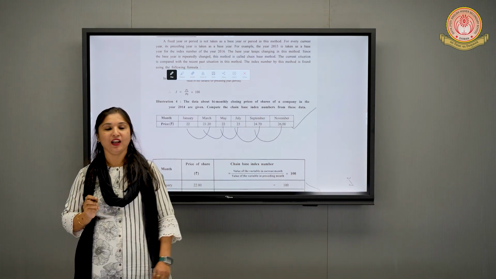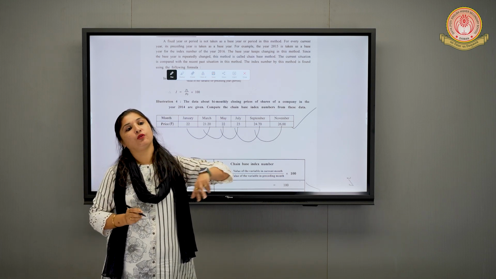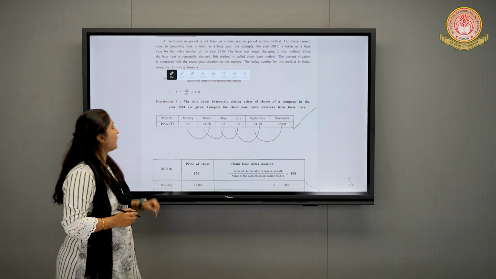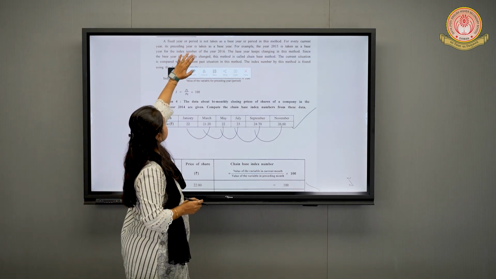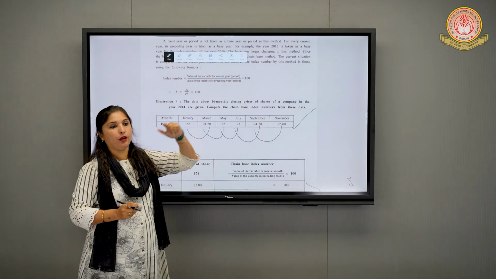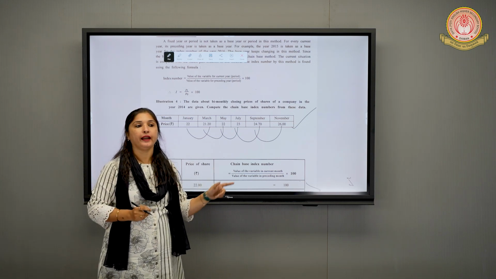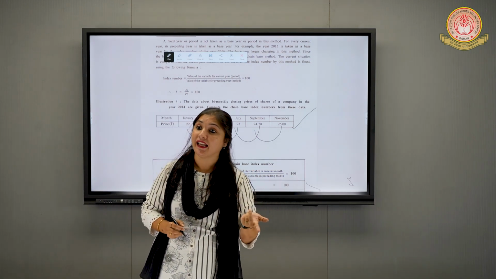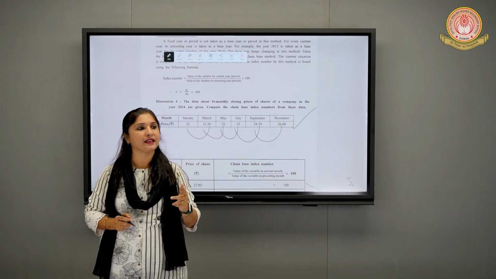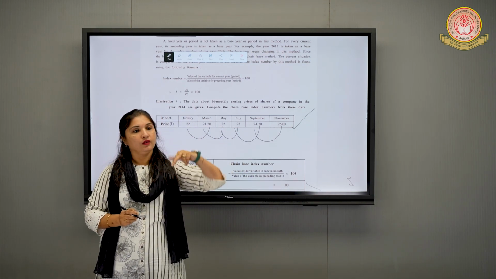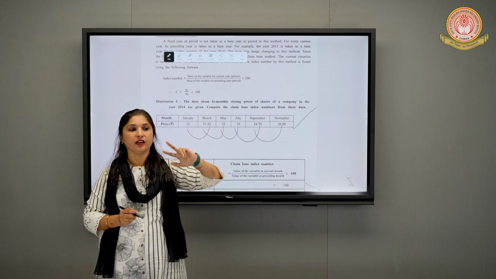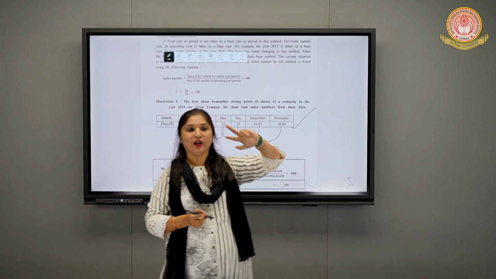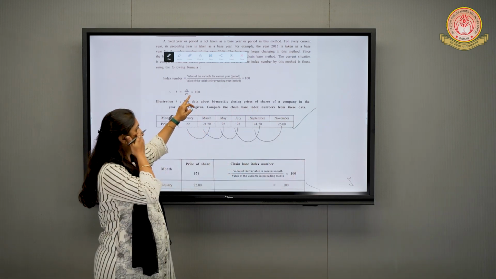So simple, right? What do you have to take? You have to take the previous year as the base year. That's why the formula is also: value of the variable of the current year divided by value of the variable of the preceding year, into 100. Why preceding year? Yes, the year which is above it. Upar wala in your language. So it is above it, that is why it is called the preceding year.